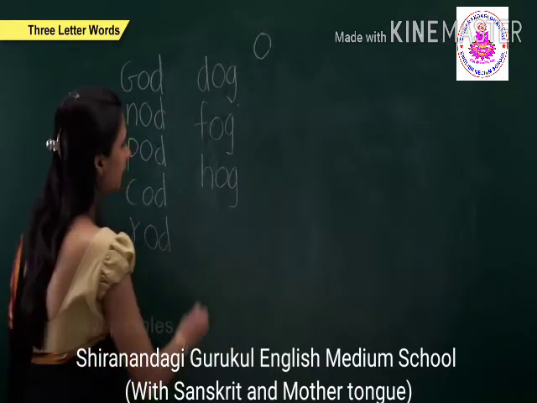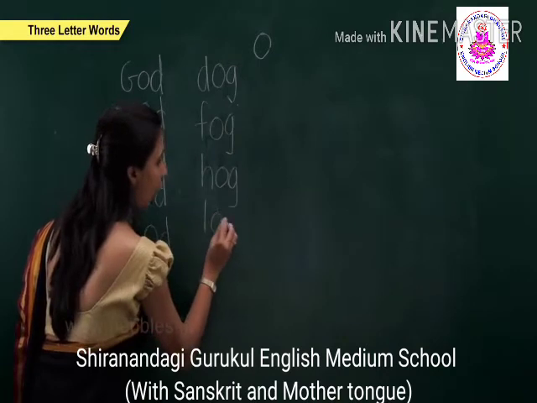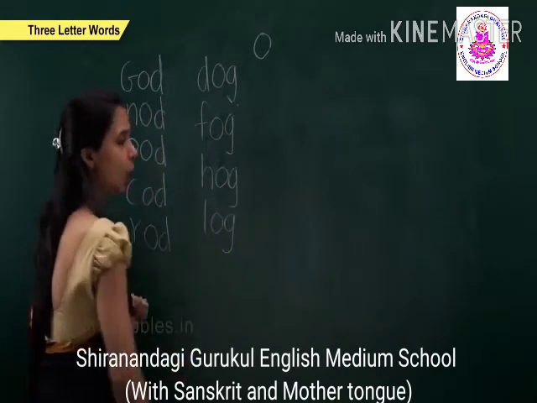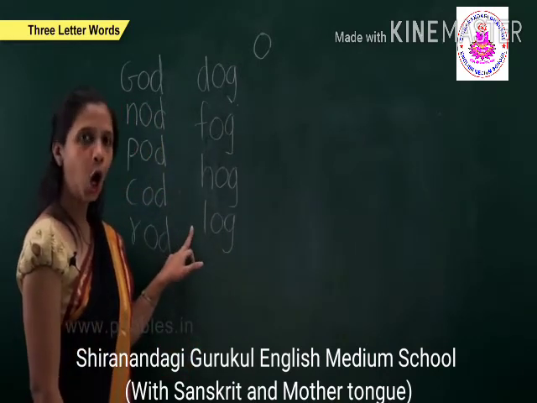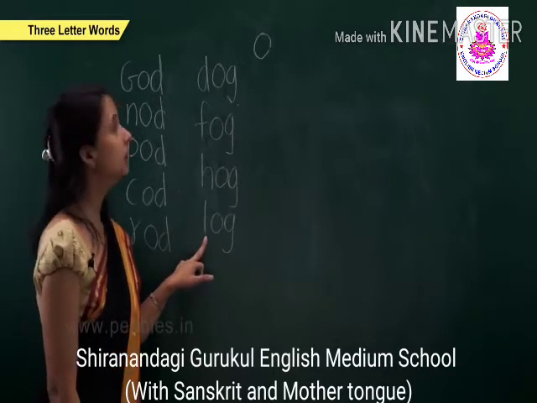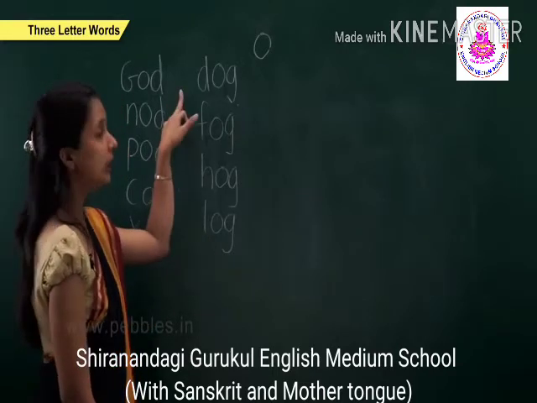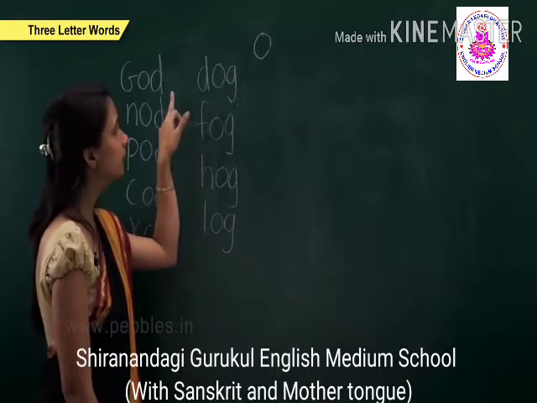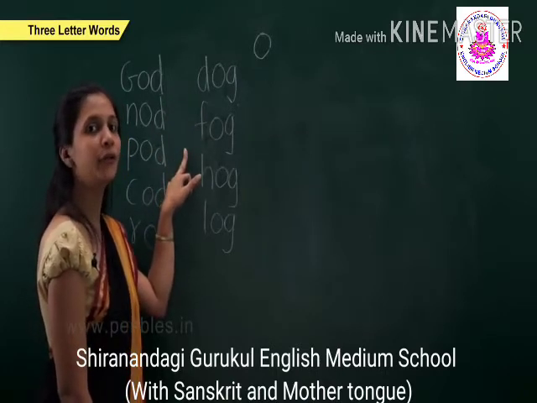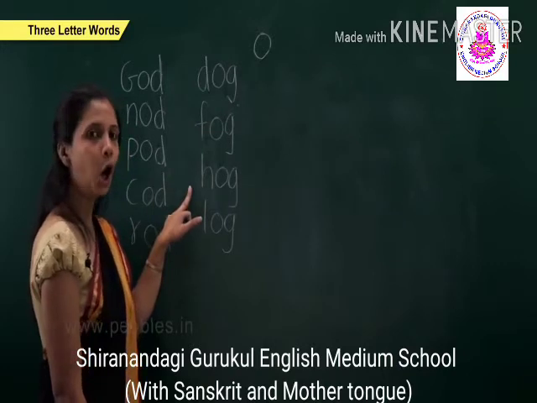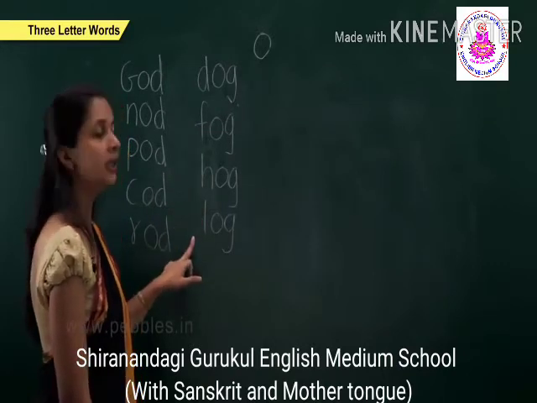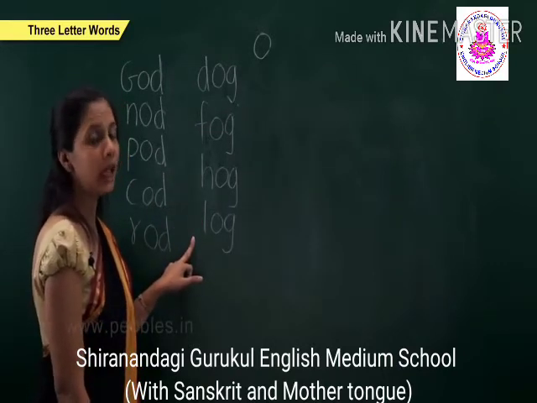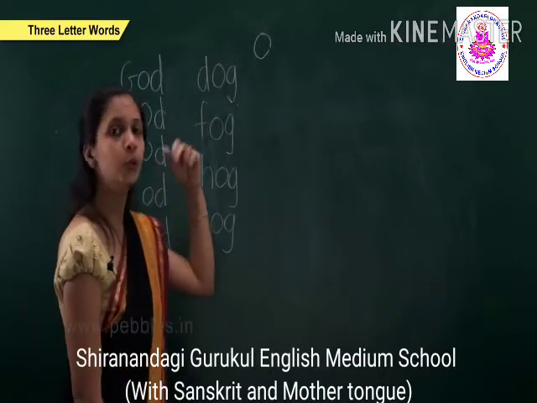The next is L-O-G log. Now we will repeat. D-O-G dog, F-O-G fog, H-O-G hog, and L-O-G log. Now we will learn few more words.